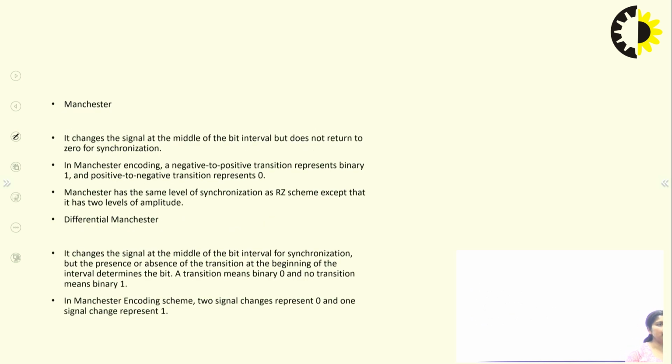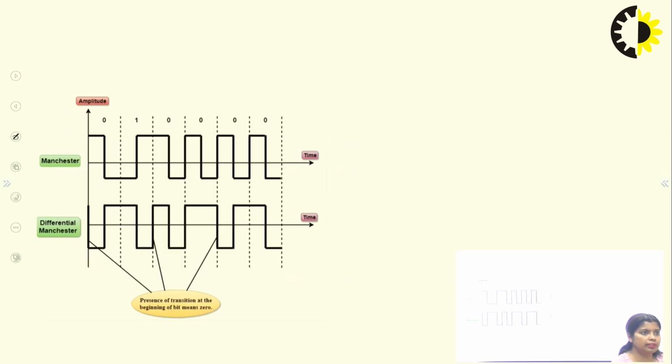Now the next is biphase. In biphase, there are two terms: Manchester and differential Manchester. In the Manchester scheme, the 0 is represented positive to negative, and the 1 is represented negative to positive.